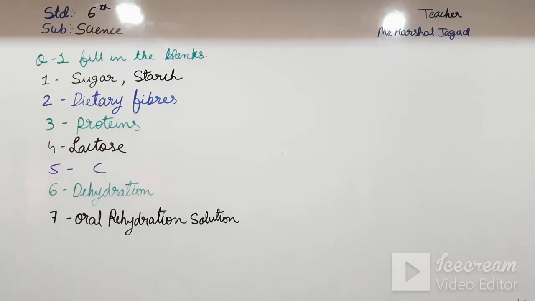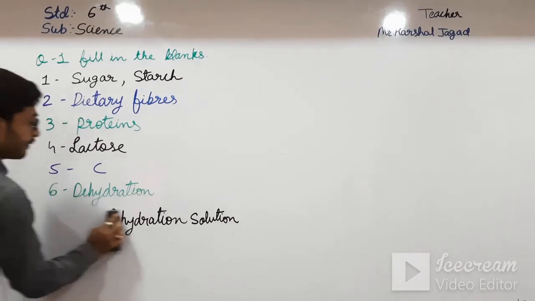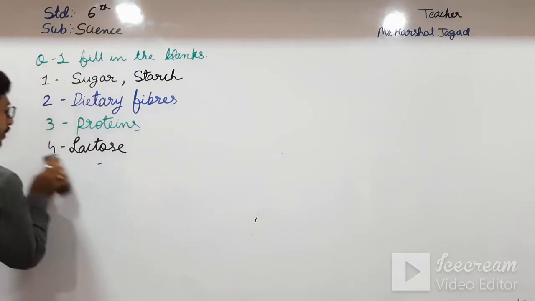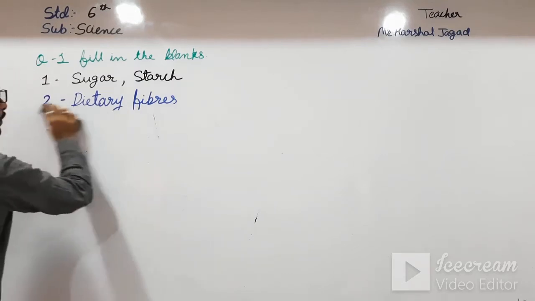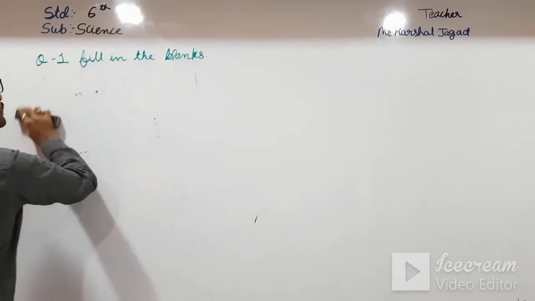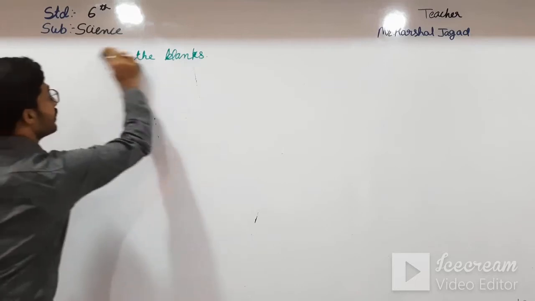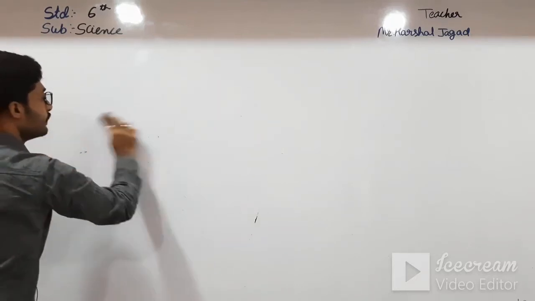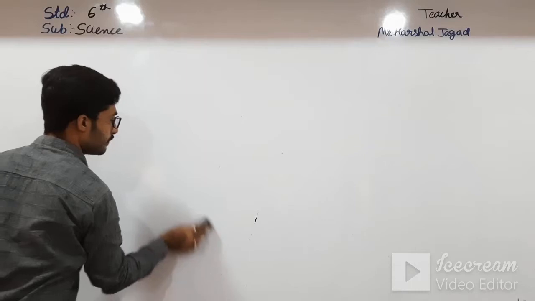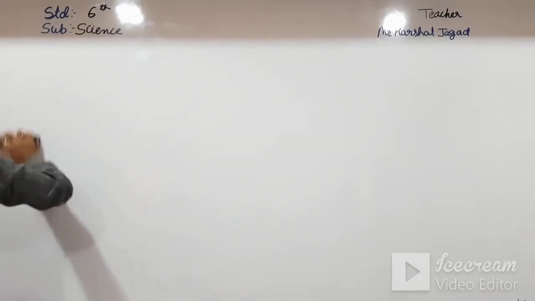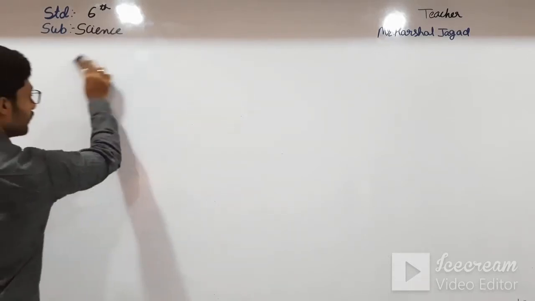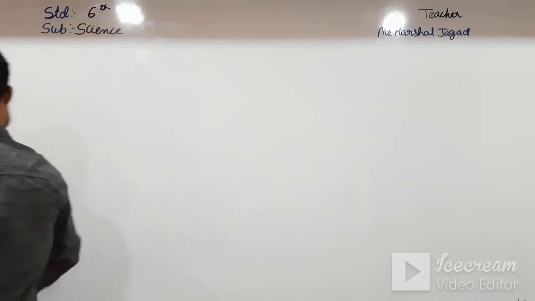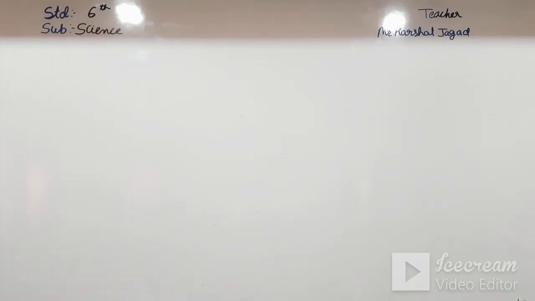Going towards question number 2, name the food component linked with the following.